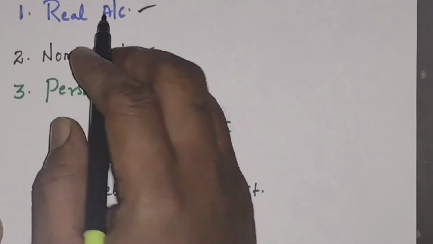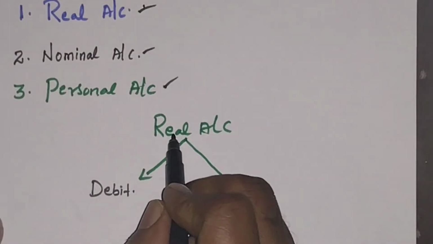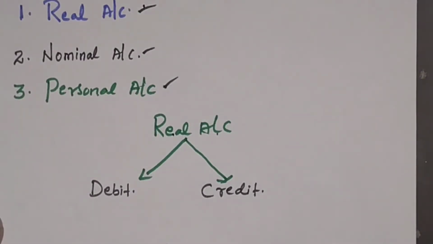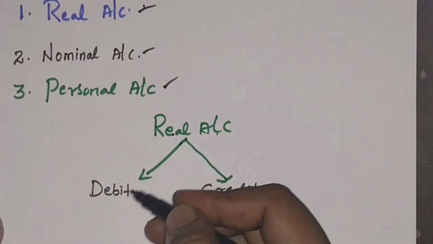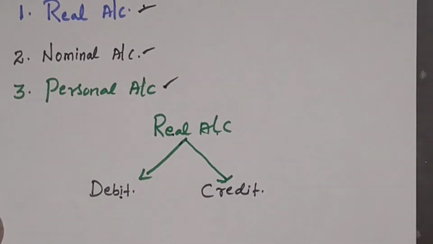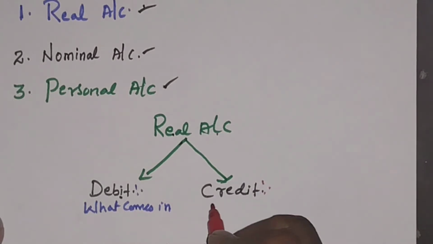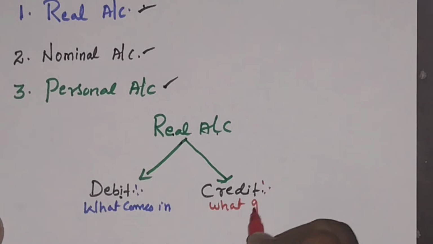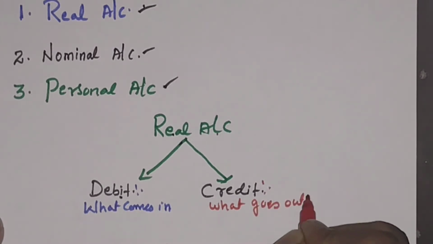Now the very first one is the real account. The real account is classified into two rules: one is the rule of debit and the other is the rule of credit. The rule of debit says debit what comes in, and the rule of credit for the real account says credit what goes out.